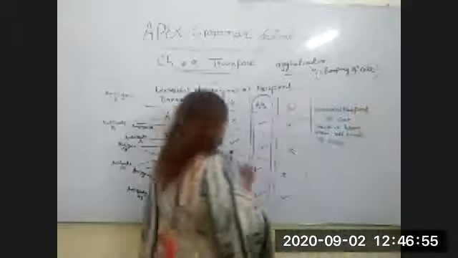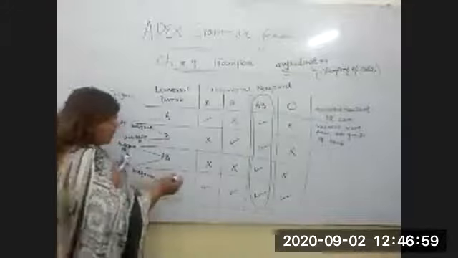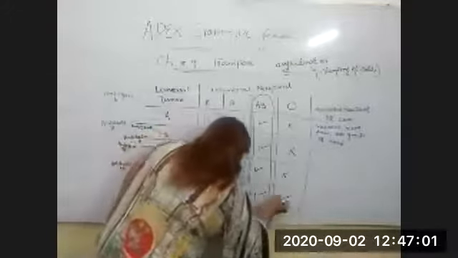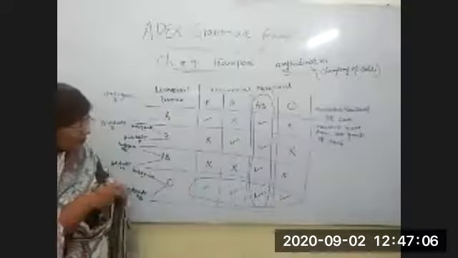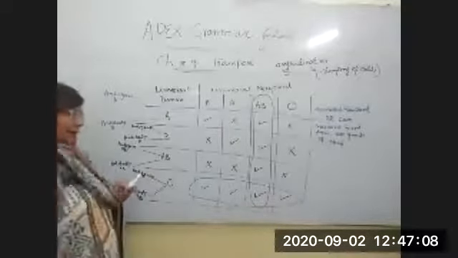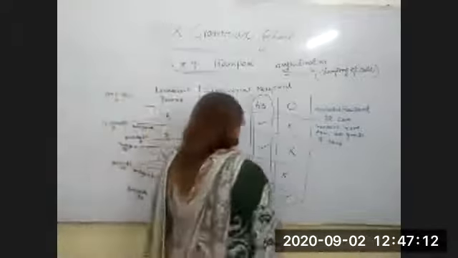Okay, and if we see the last group, group O, you can see group O has an ability to give blood to all types of blood groups.